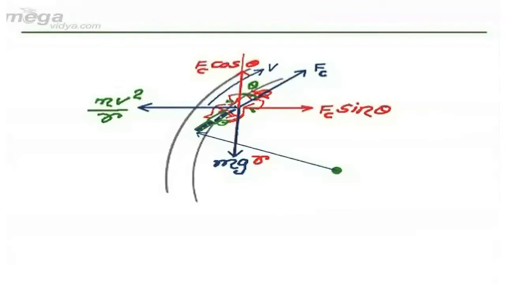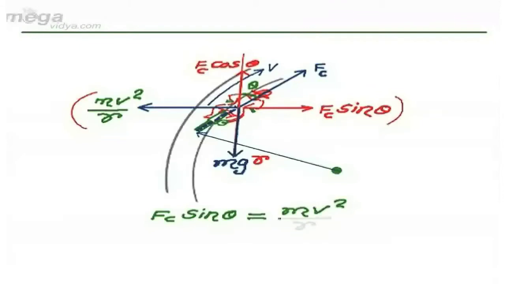So, as far as mv square by r and Fc sin theta are under consideration, for the net force to be 0, Fc sin theta must be equal to mv square by r. And for the equilibrium in the vertical direction, Fc cos theta will balance the weight of the bike plus man duo.